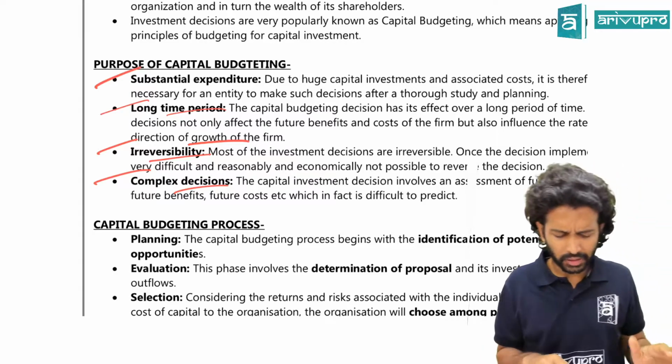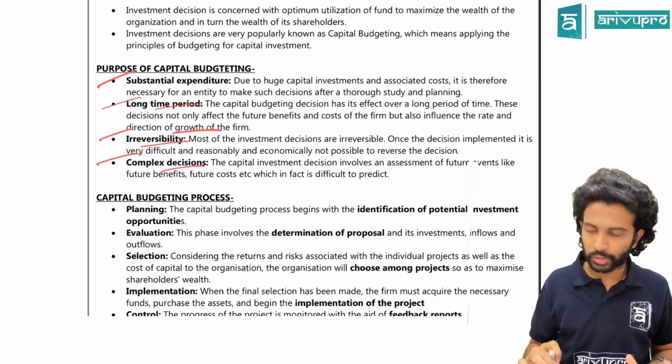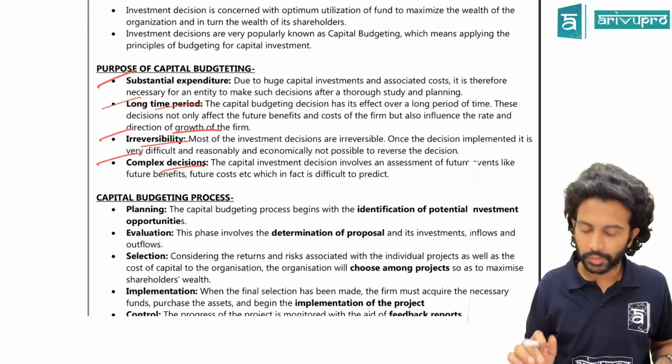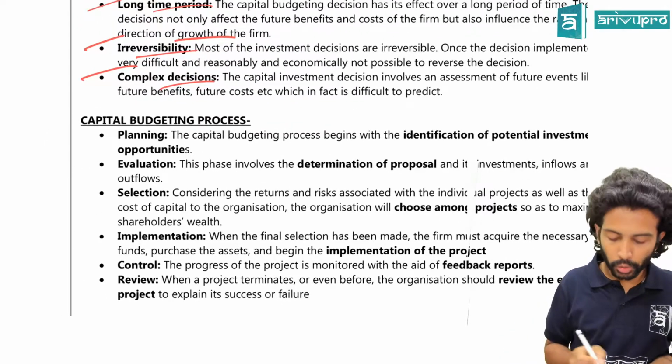Quite rare, but they do ask such questions. Nonetheless, we should keep in mind at least 2-3 points. Fair enough? Okay, so the capital budgeting process. How do you go for it?